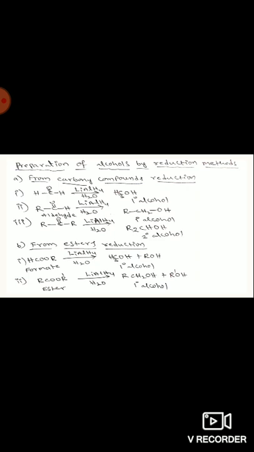Reduction of formaldehyde with a reducing agent like lithium aluminum hydride followed by hydrolysis produces a primary alcohol, that is, methyl alcohol. Similarly, reduction of other aldehydes with lithium aluminum hydride followed by hydrolysis gives the corresponding primary alcohol.